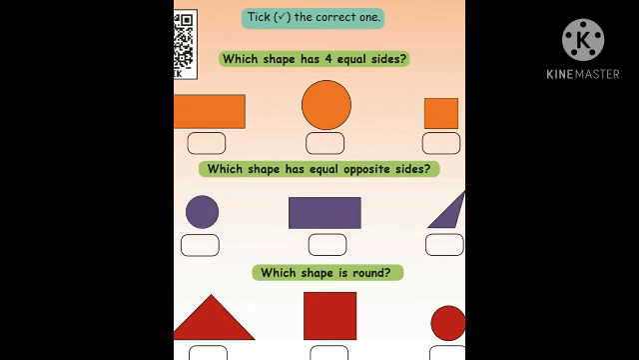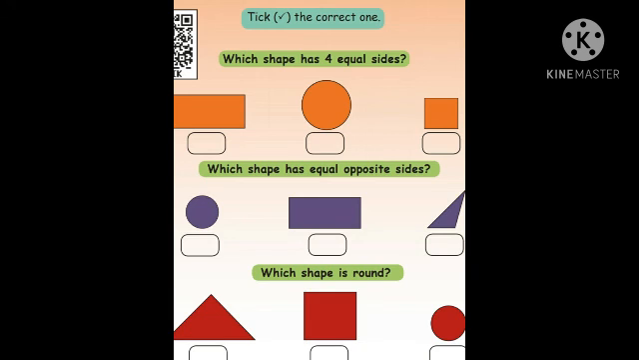You have to tick. What is the question? Tick the correct answer. So you have to tick the third picture, square. Under the picture you have to tick inside the box. Okay, children? Shall we go to the next one?